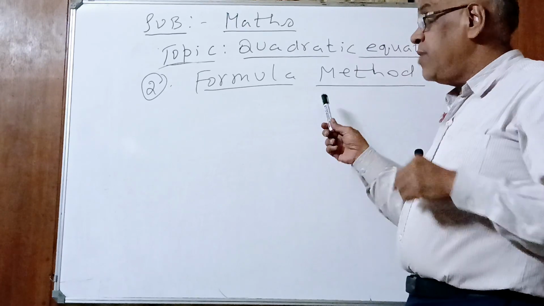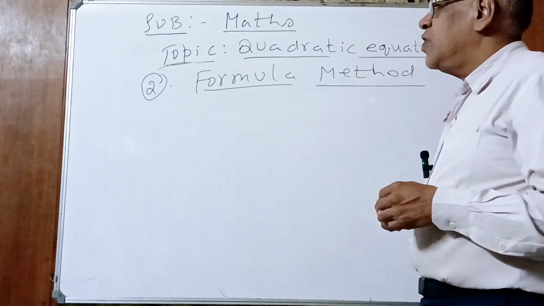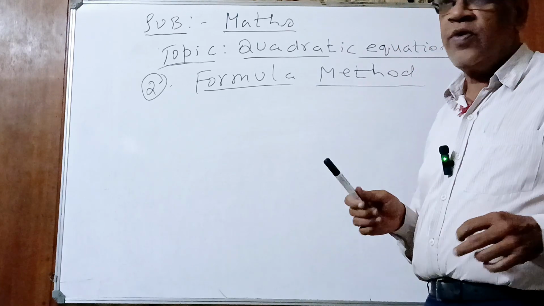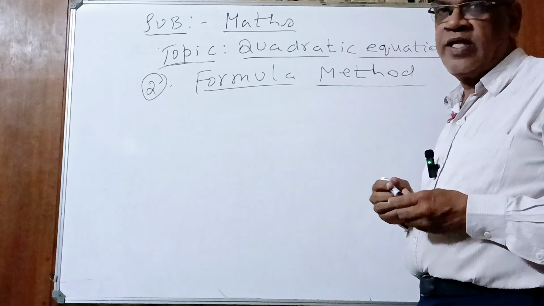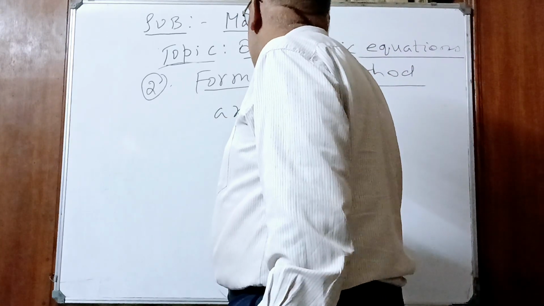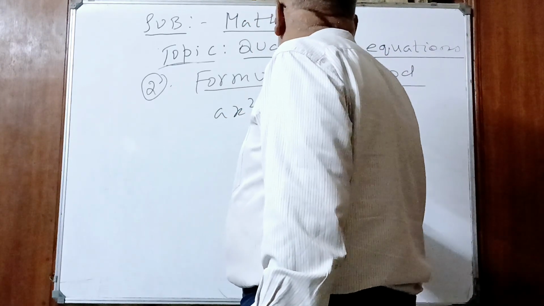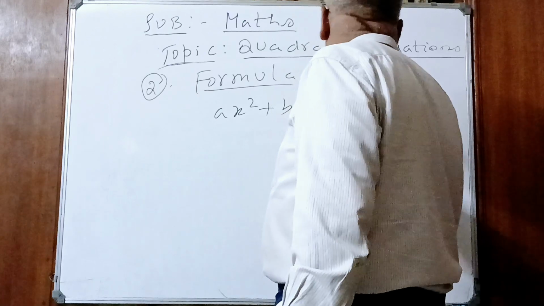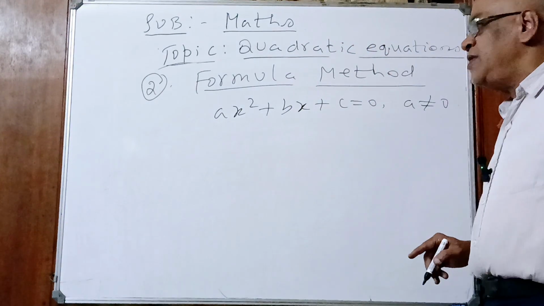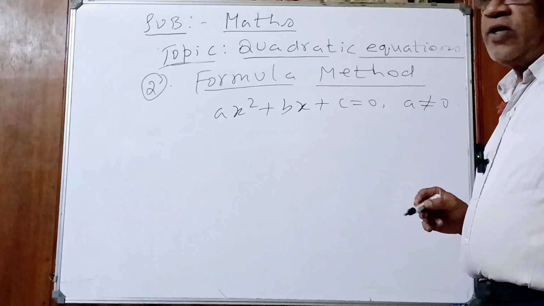Children, the second method to find the zeros of the quadratic equation, or to find the roots or solutions, is the formula method. We discussed the standard form of a quadratic equation: ax squared plus bx plus c is equal to 0, where a is not equal to 0, represents the standard form of a quadratic equation.